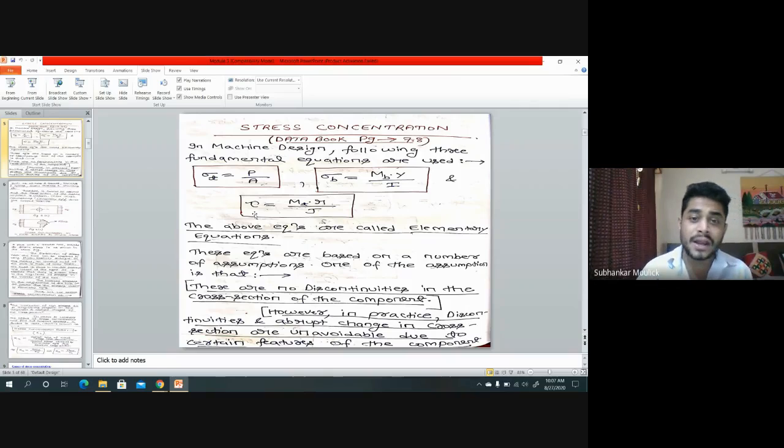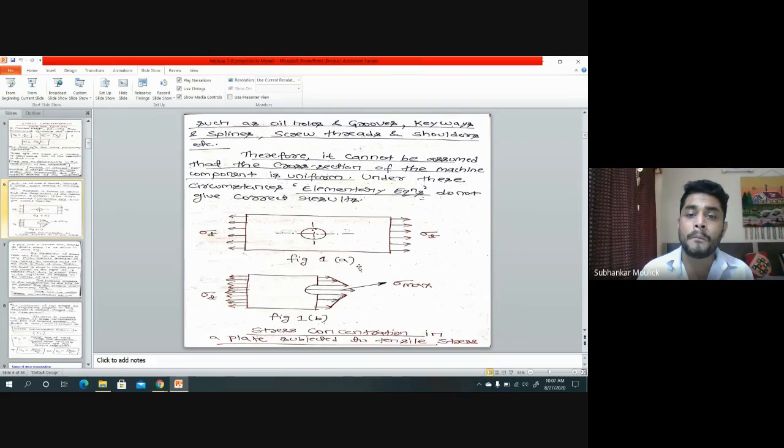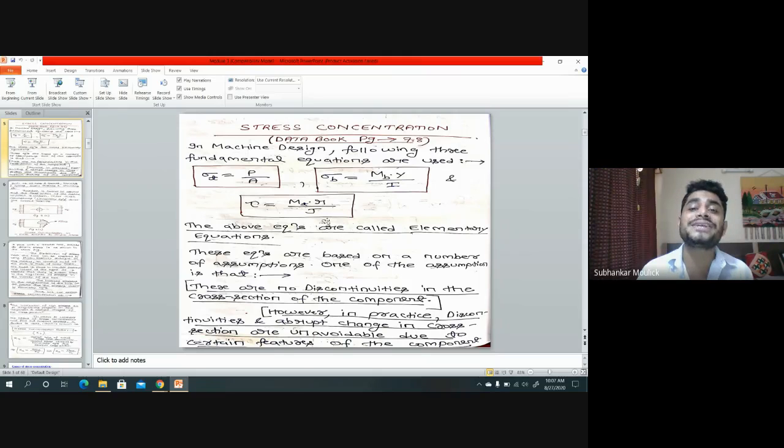If there is irregularity present in the component, as I have just shown you, you cannot use these equations to find the value of the desired stresses, because these equations have some assumptions. That assumption is the body will obey Hooke's law. Body will fail after the elastic limit point.